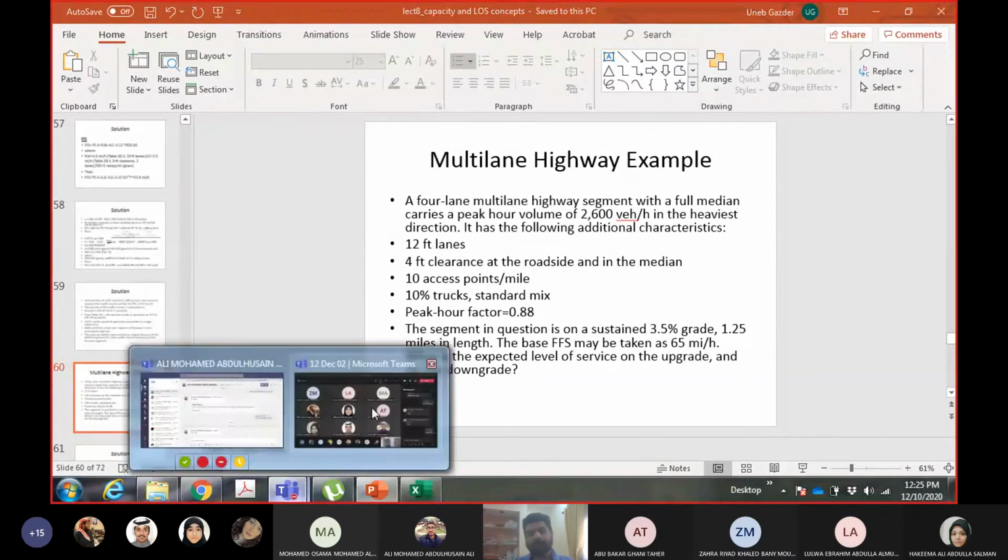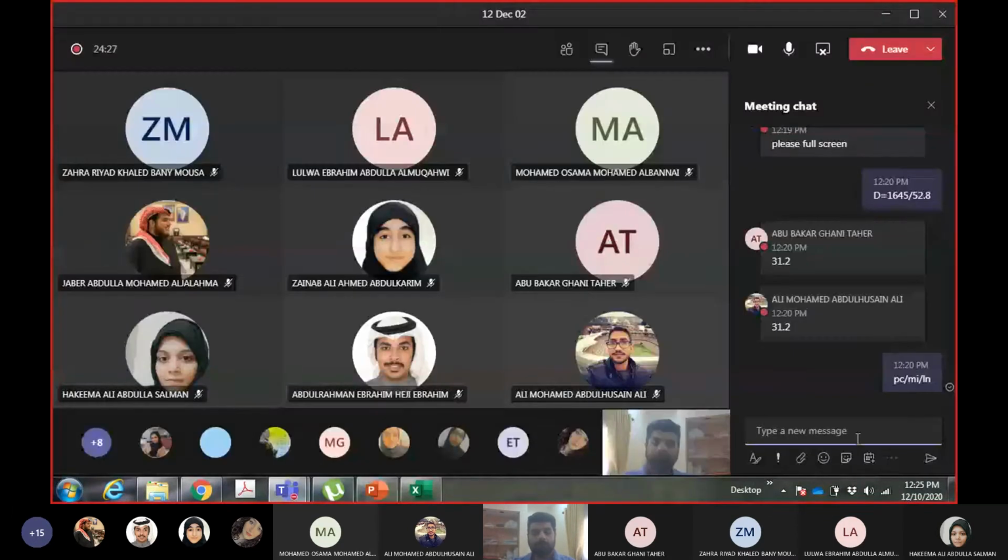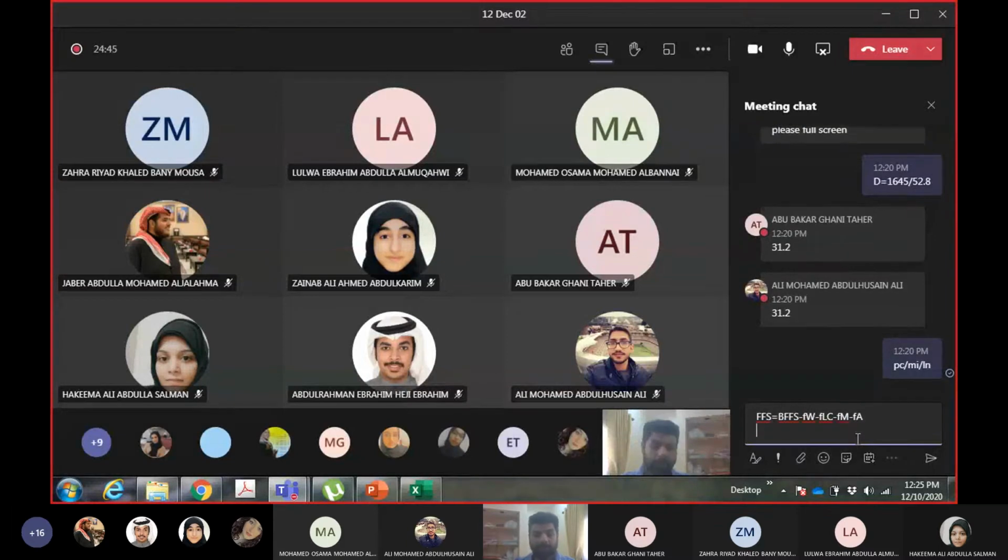So free flow speed is BFFS minus FLW minus FLC minus FM. Now this is the equation for multi-lane highways. Remember, these are multi-lane highways. BFFS is given, 65 miles per hour.